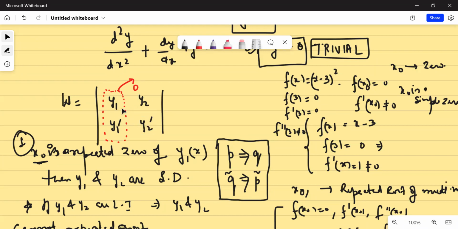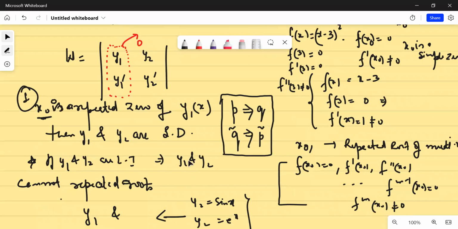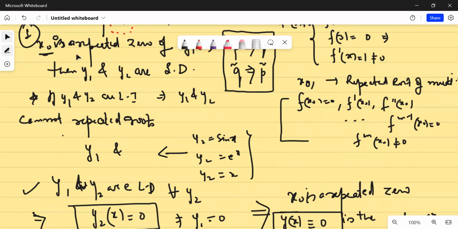If this becomes zero, the column becomes zero. Why would you be concerned about y2? So for any choice of y2, your y1 and y2 are linearly dependent, provided your x naught is a repeated zero. Provided that your x naught is a repeated zero, then y1 and y2 are linearly dependent on each other for any choice of y2. Now, if y2 was any non-zero function, what does non-zero mean? It could be sin x, exponential x, x square, anything. I'm just giving you a few examples. It says that y1 and y2 are linearly dependent.